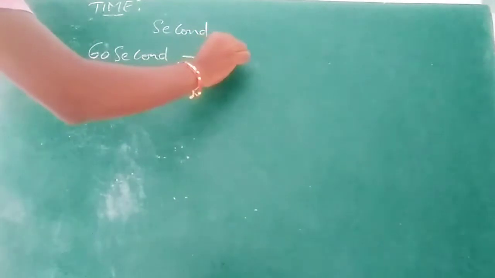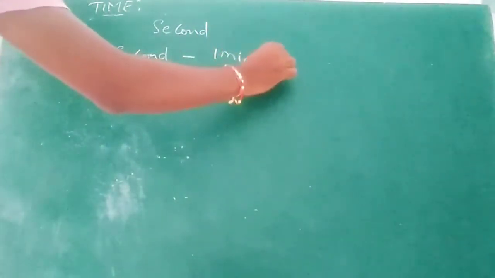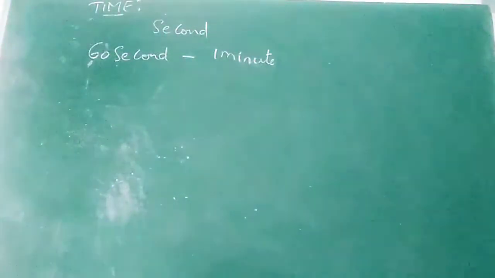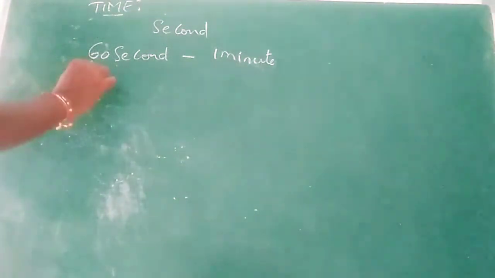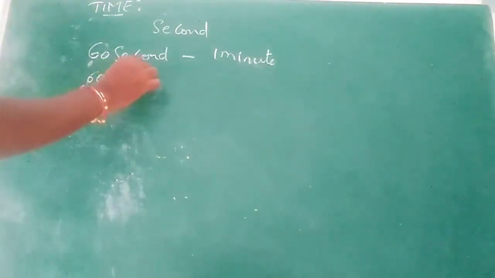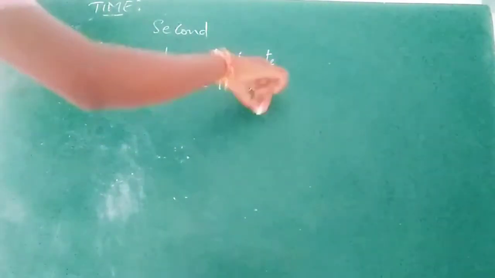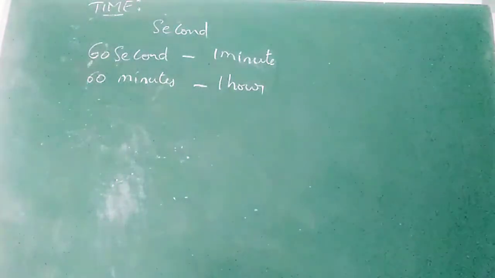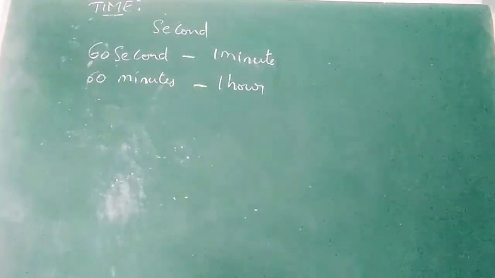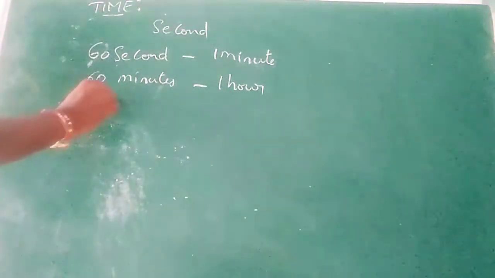But to compare the time, 60 seconds is equal to 1 minute. 60 minutes is equal to 1 hour, and 24 hours is equal to